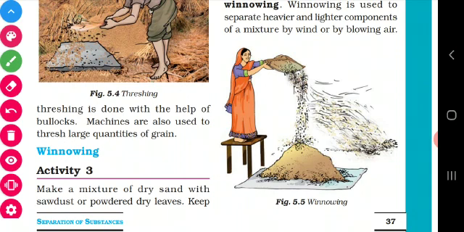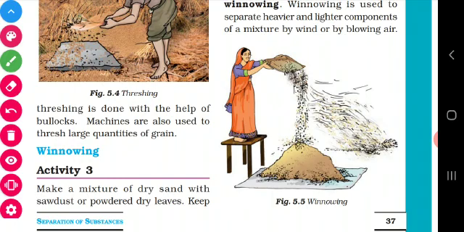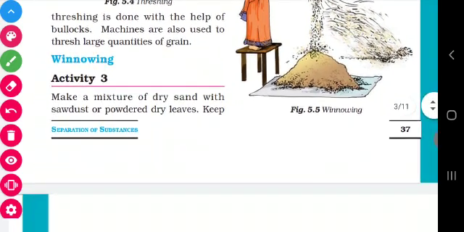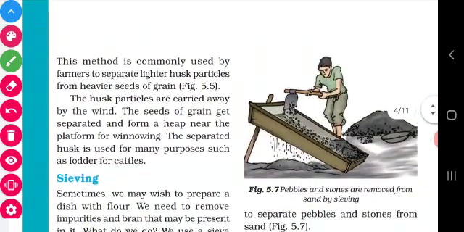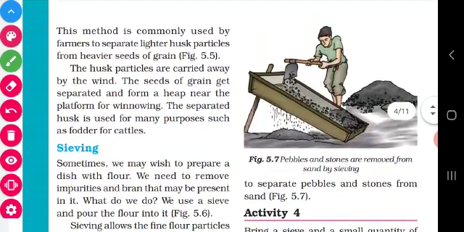The garlic will have some outer covering, and the onion will also have some outer covering. So this method can be used to separate the onion from the outer covering; the waste coverings will be removed by this method. Okay, children, have you all understood? Yes. Then this is winnowing.